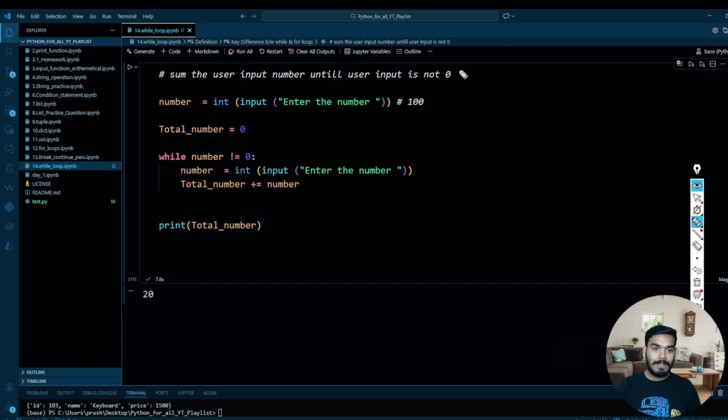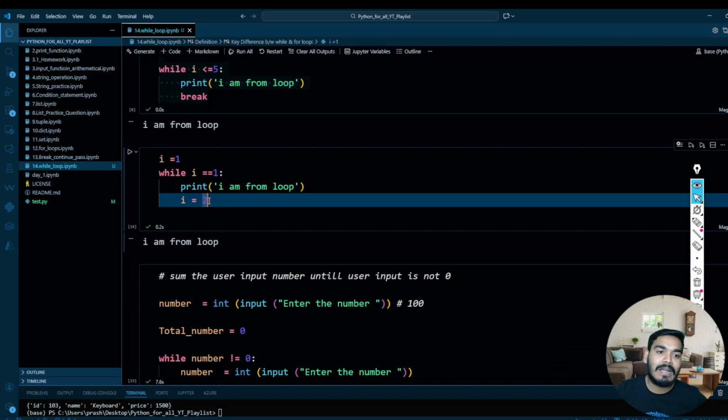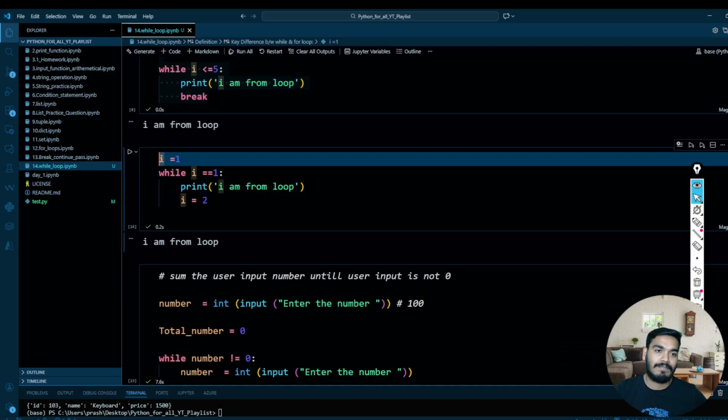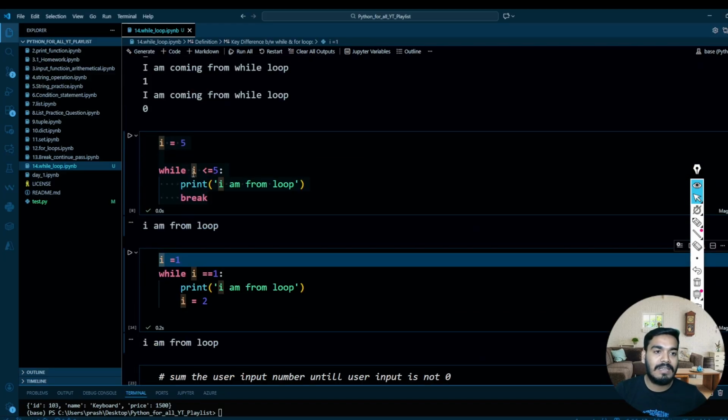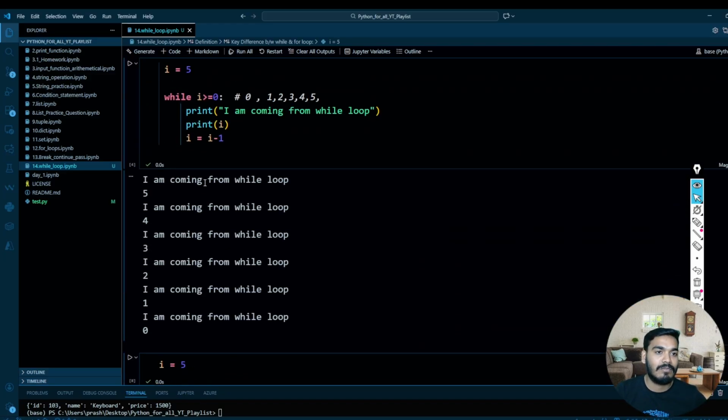So how to do that? You should always, as we have done over here, first write the condition and then change the I. Where is it, guys? Here.